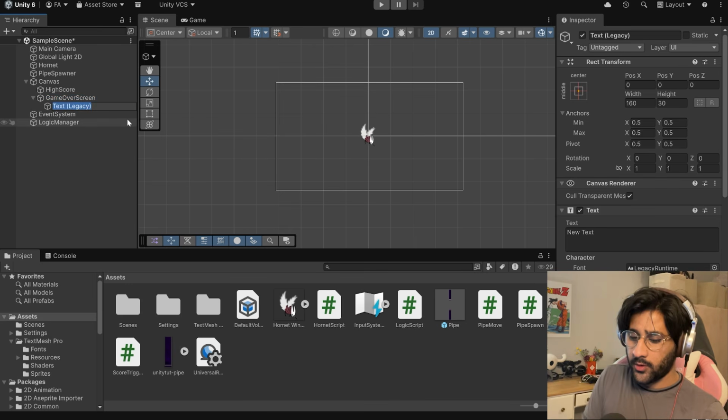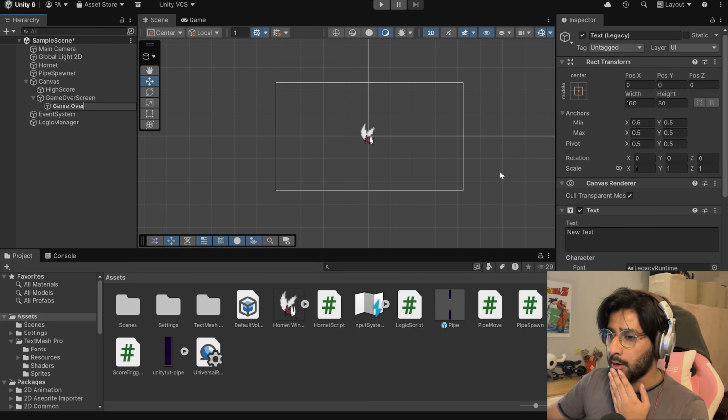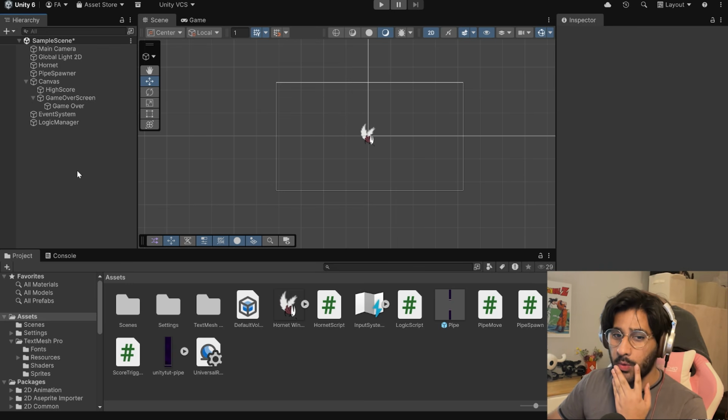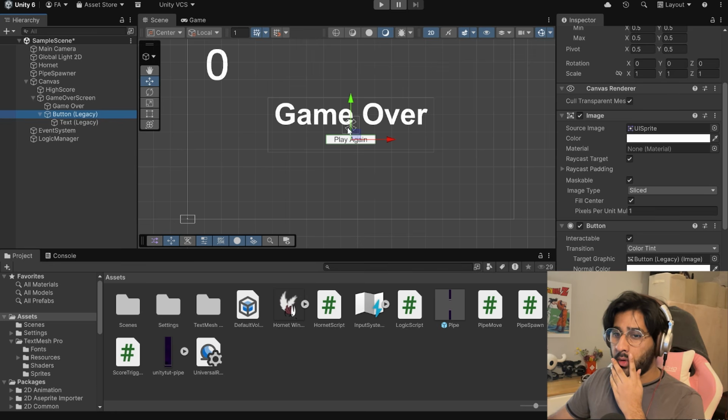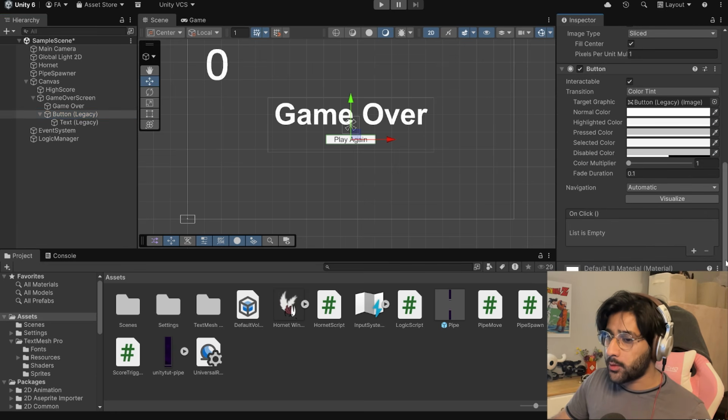This is just for the screen that shows game over, and I can change it the same way I did the UI. Let me do that. Okay, there we go. I have created a game over text, and I've created a button under it that says play again. Now on that button itself, I can change things. This is basically on-click. On-click basically means what happens when you click this button.